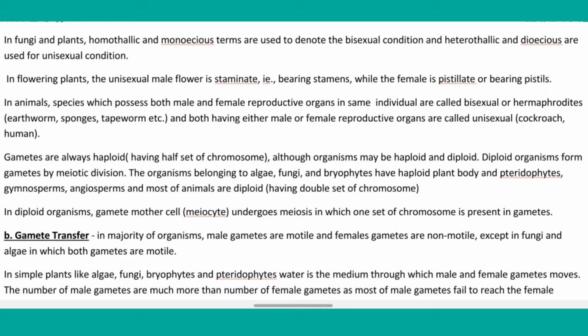In simple plants like algae, fungi, bryophytes and pteridophytes, water is the medium through which male and female gametes move. The number of male gametes is much more than female gametes, as most male gametes fail to reach the female gametes.